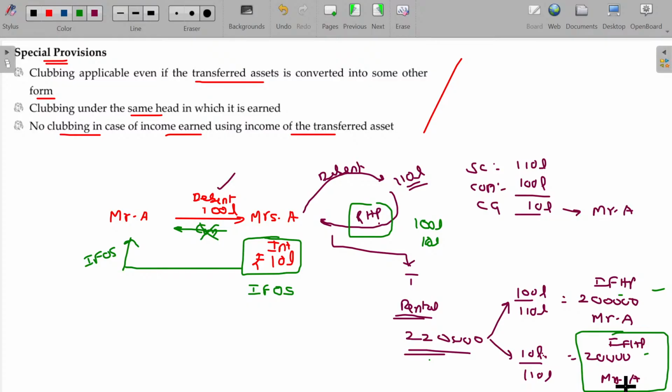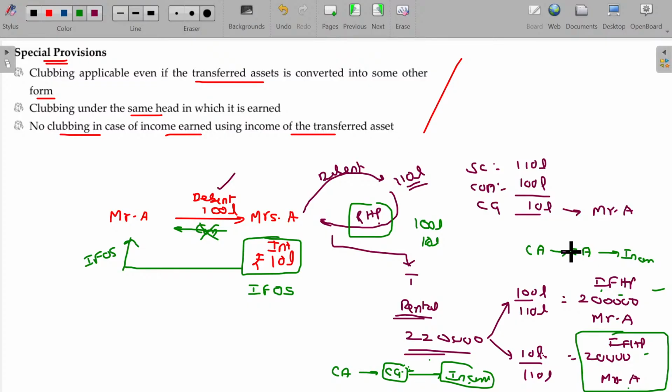This one is called income generated from the asset originally transferred from Mr. A. This is nothing but converted capital assets, and income. Capital gain is generated. From that capital gain, we generate the income. Okay, this is not the original capital asset. This is income of income. Income of income is not required to be clubbed. For the converted capital assets, income will be clubbed.